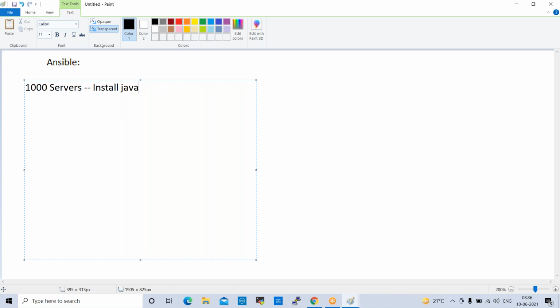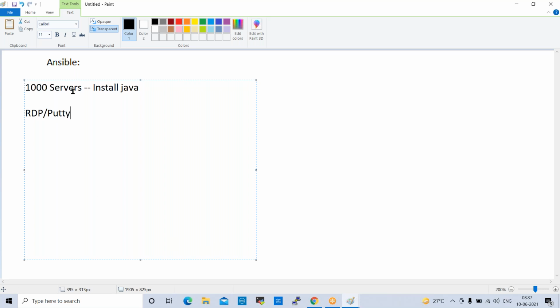Let us take a single server. How to install Java on this single server? First, we need to take RDP, remote desktop, if the server is a Windows server. So we need to connect to the server. If the server is a Linux server, we'll connect through a PuTTY session. In the same way, we need to connect to 1,000 servers.